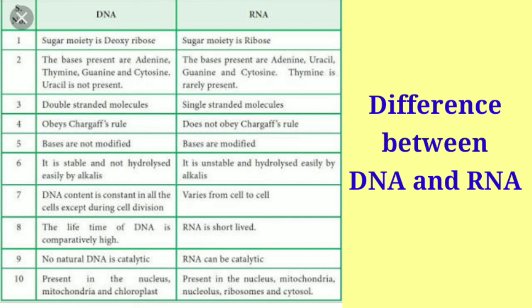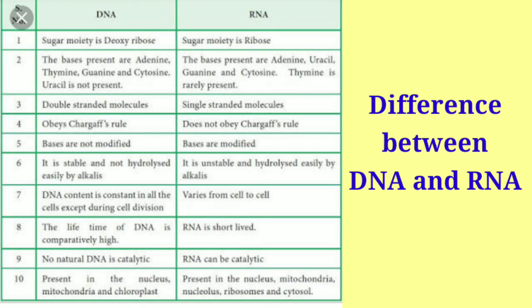Then comes the lifetime of DNA, which is comparatively longer than that of RNA. RNA is very short-lived because it is formed from the DNA, and later it also forms the proteins. So that is short-lived. Then the ninth point is that no natural DNA is catalytic. That means DNA does not possess any enzymatic nature, and therefore is not catalytic. And RNA can be catalytic in nature. That means RNA can also function as enzymes.